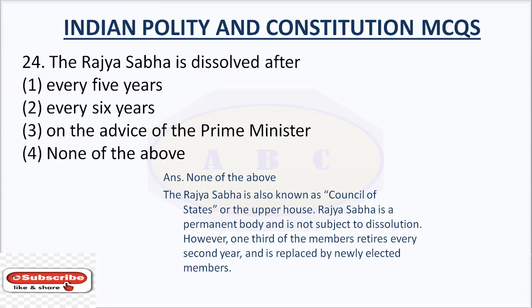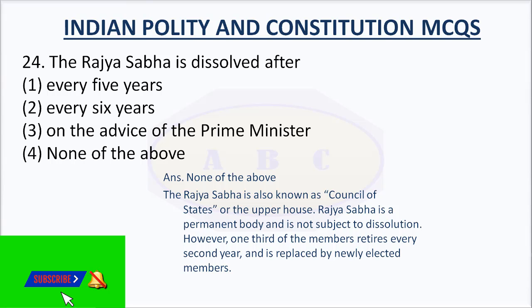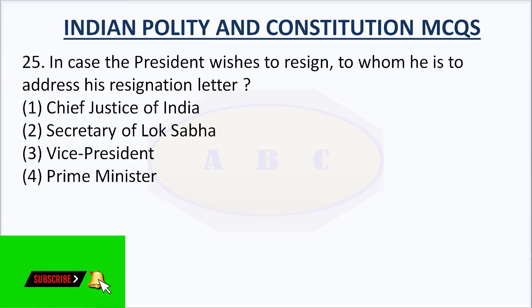The Rajya Sabha is also known as Council of States or the Upper House. Rajya Sabha is a permanent body and is not subject to dissolution. However, one-third of the members retires every second year and is replaced by newly elected members.